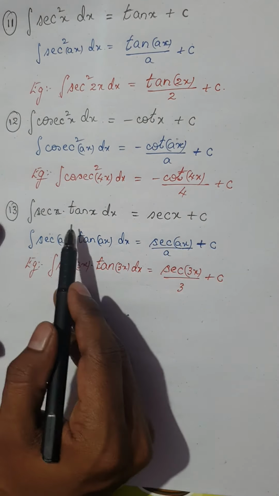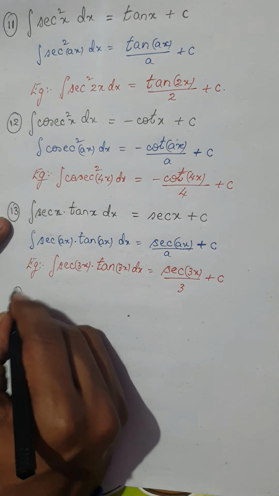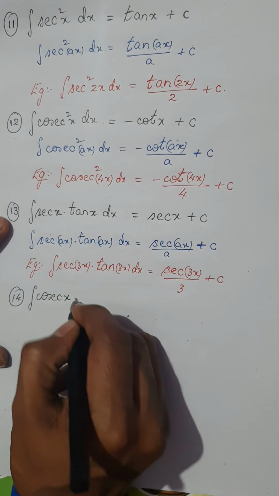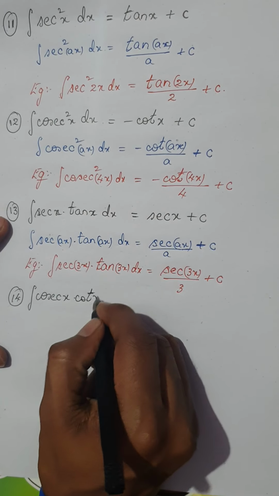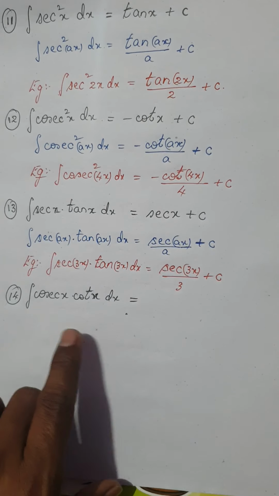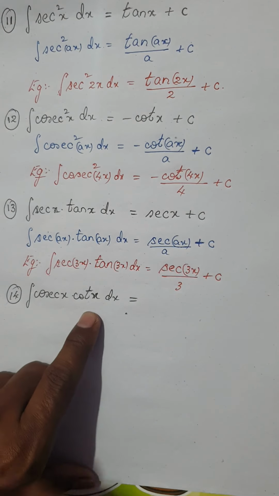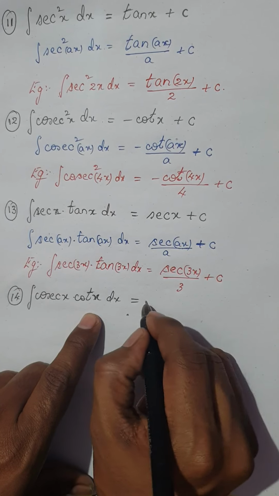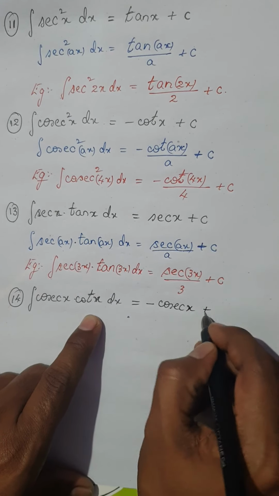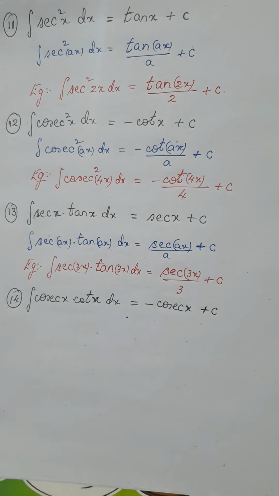Once you get secant into tan, definitely the next formula would be integral of cosecant x into cot x dx. Integral of cosecant x into cot x would be minus cosecant x plus the constant of integration.